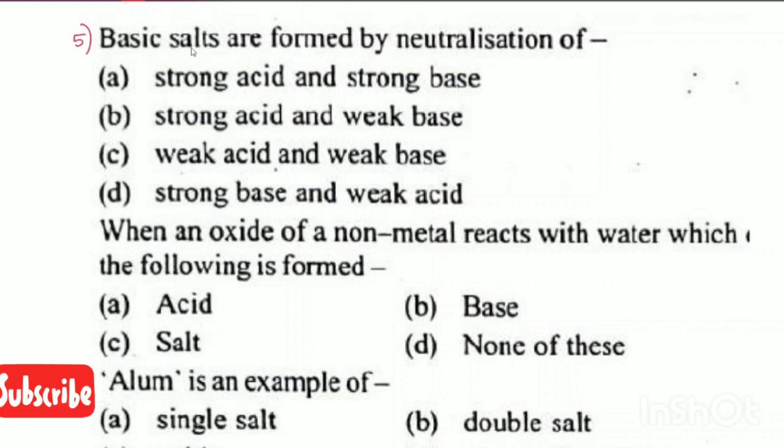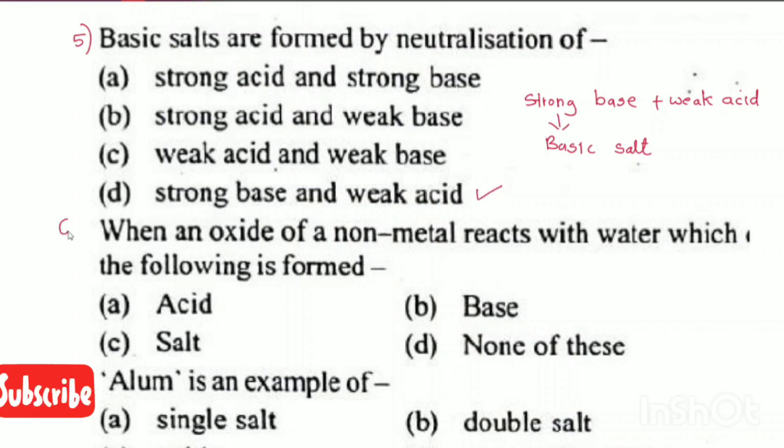Basic salt means if a strong base mixes with a weak acid, it will give you a basic salt. Therefore, the correct option is option number D.